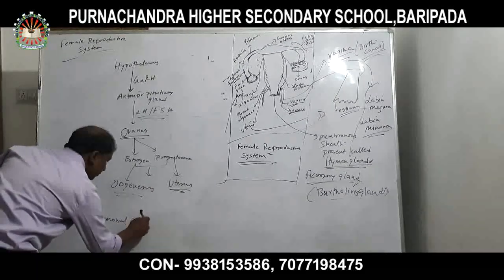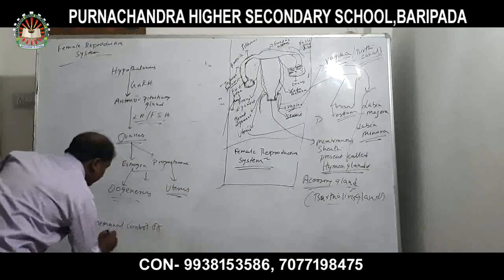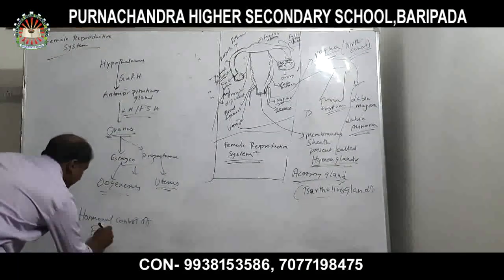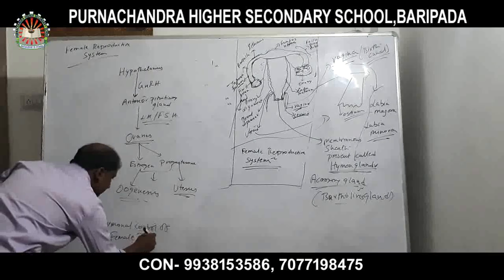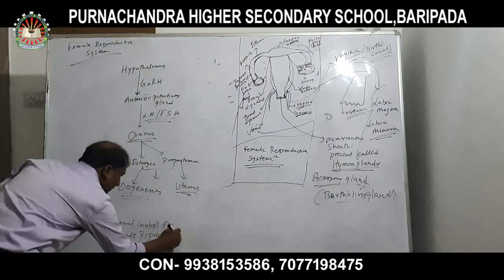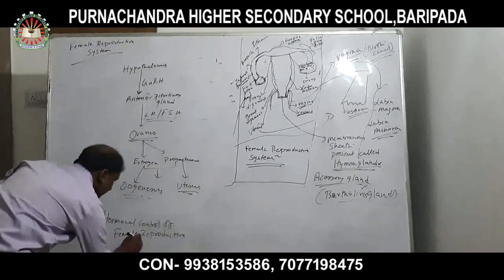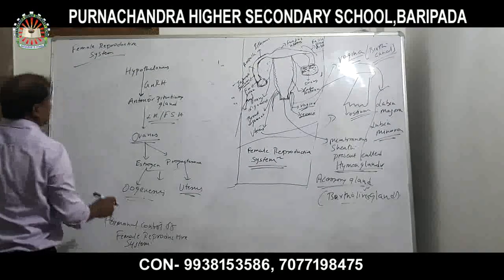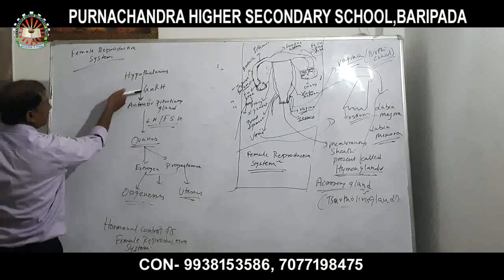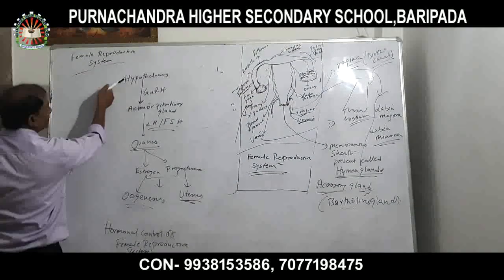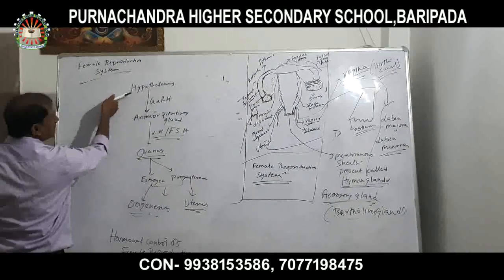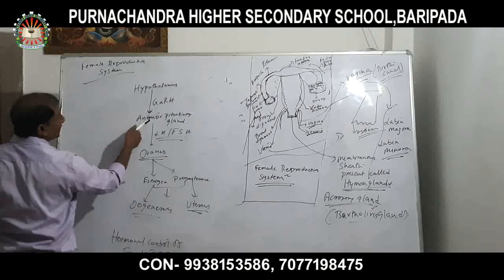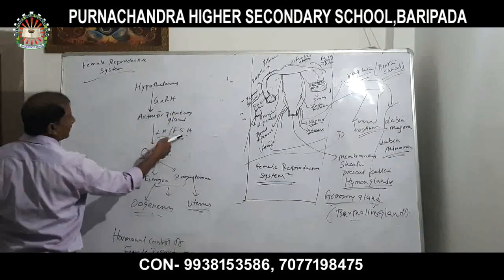Hormonal control of the female reproductive system. From the hypothalamus, GnRH, gonadotropin releasing hormone, is released, activating the anterior pituitary gland to release LH and FSH.